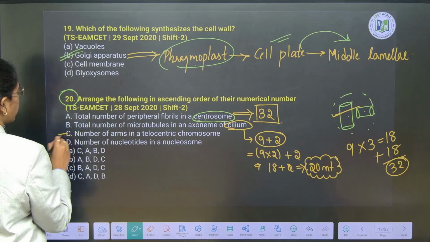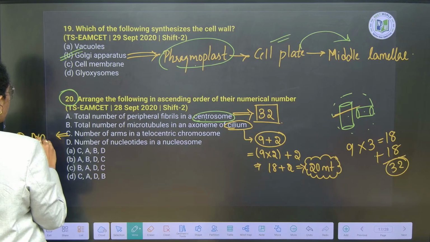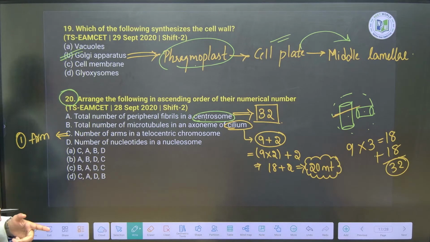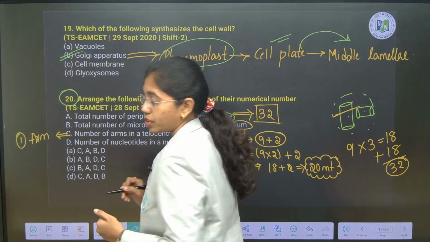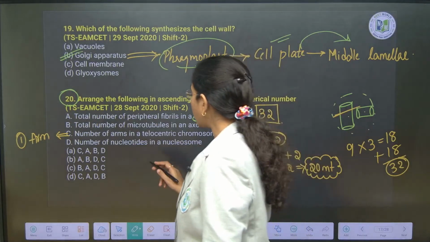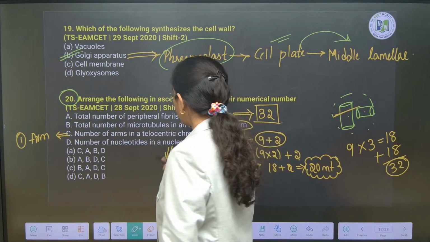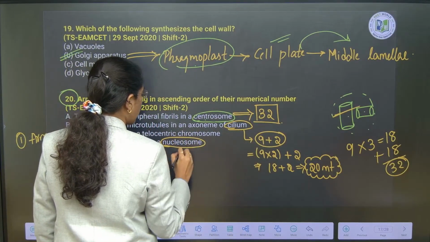In a telocentric chromosome, you will have only one arm of the chromatid, whereas the other arm of the chromatid is negligible. Next, number of nucleotides in a nucleosome. How many nucleotides will be there in a nucleosome? First thing, a nucleosome consists of 200 base pairs.